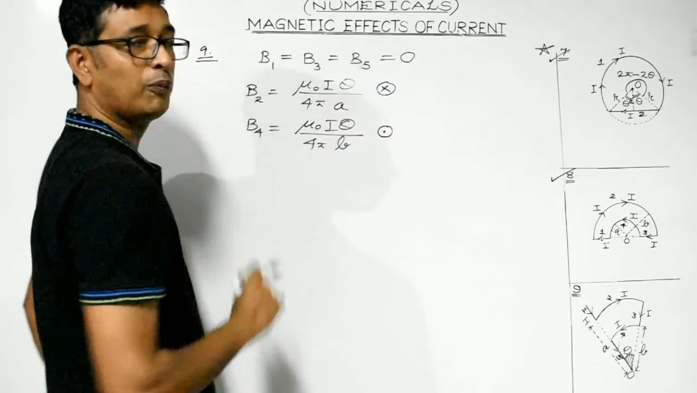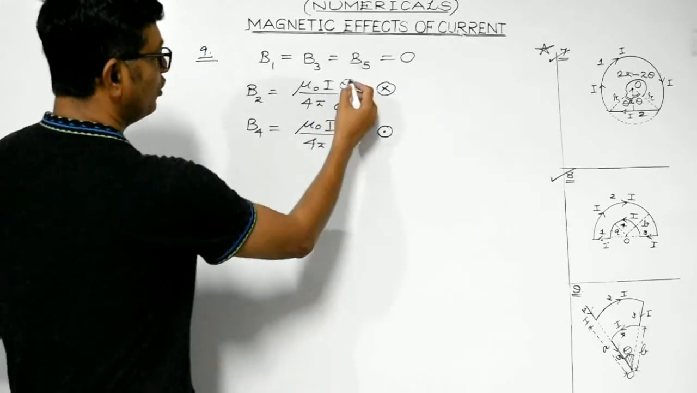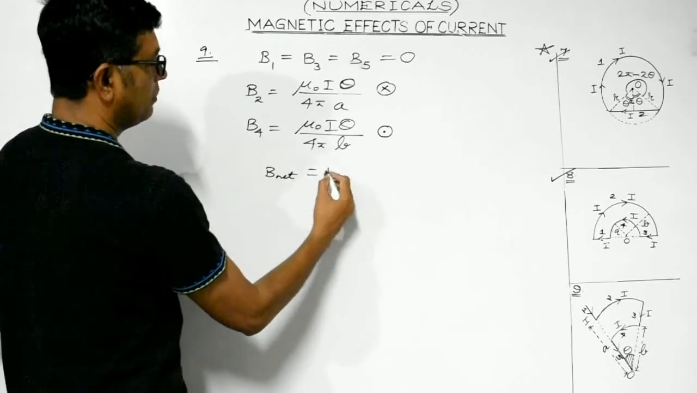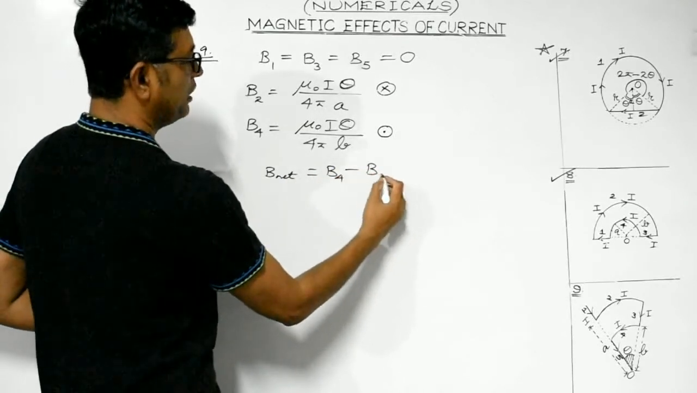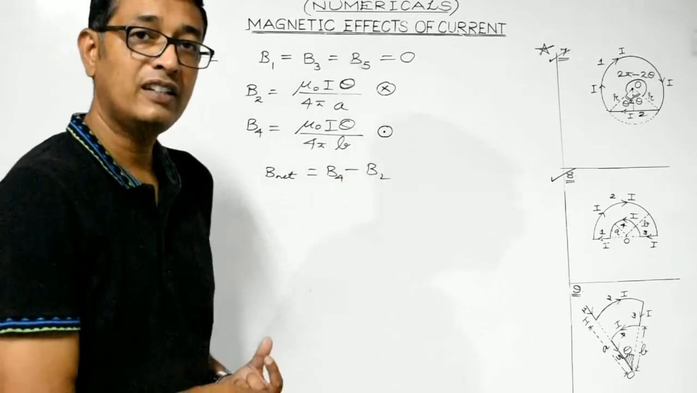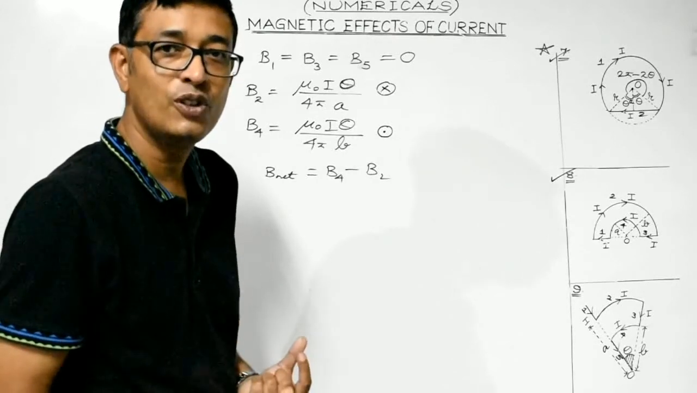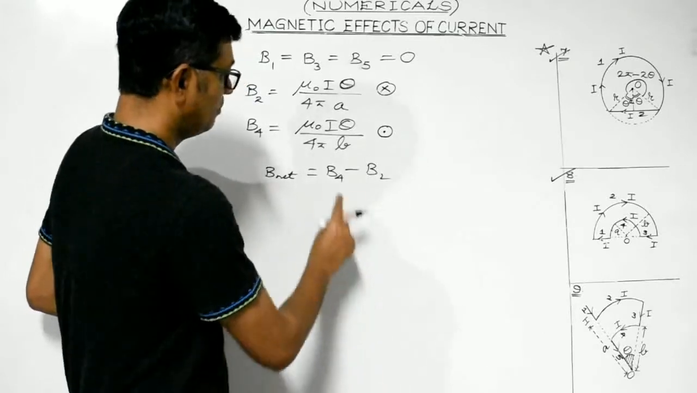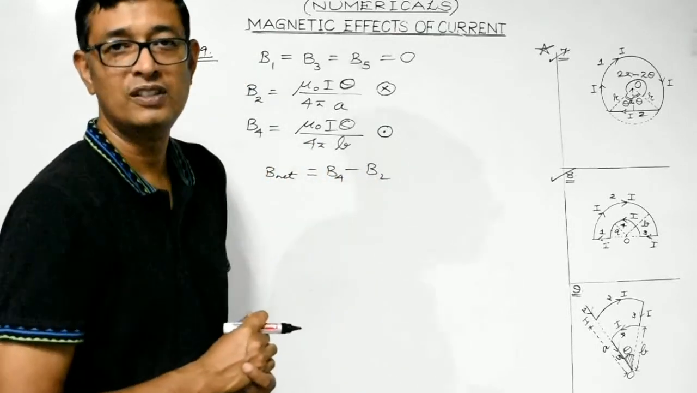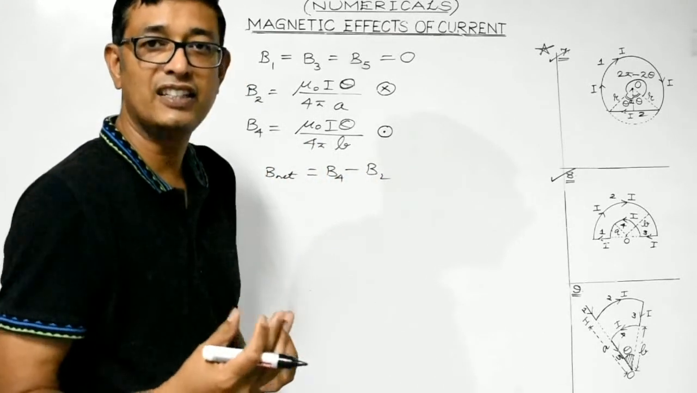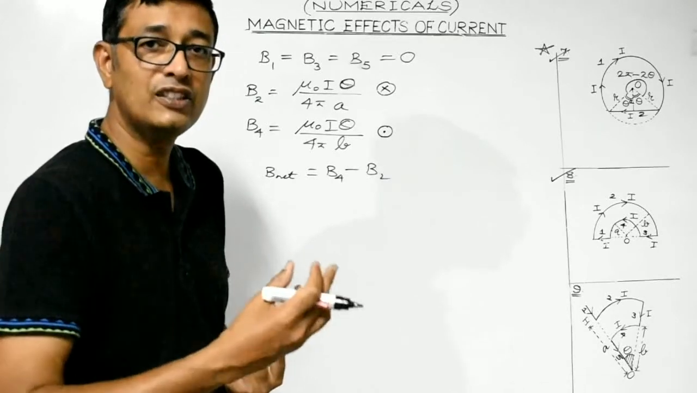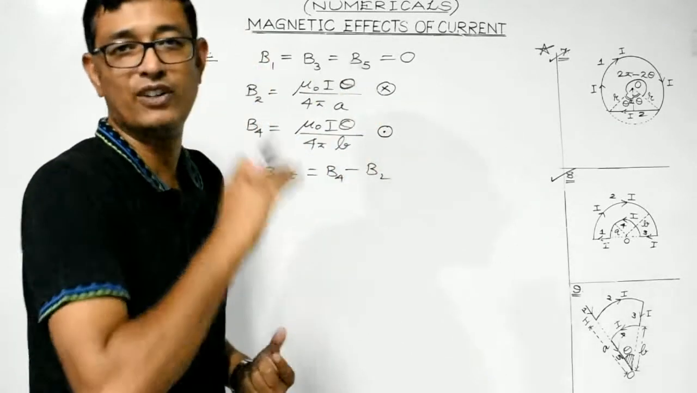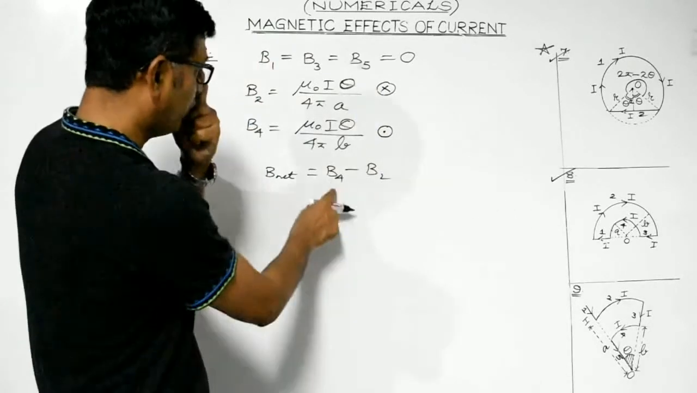Now students, both are oppositely directed, isn't it? Therefore, the net magnetic field at point O would be given by B4 minus B2. Now here, why have I written B4 minus B2? Why not B2 minus B4? It is because, students, B4 is greater than B2. And when they are oppositely directed, the resultant is given by the difference in the magnitudes of the two vectors along the direction of the dominating one. So here B4 is dominating.